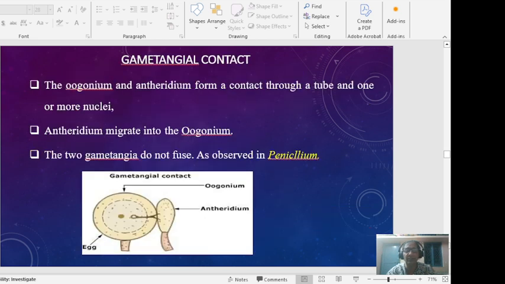The other type is gametangial contact, where the oogonium and the antheridium come in contact through a tube and one or more nuclei migrate into the oogonium, as observed in Penicillium.